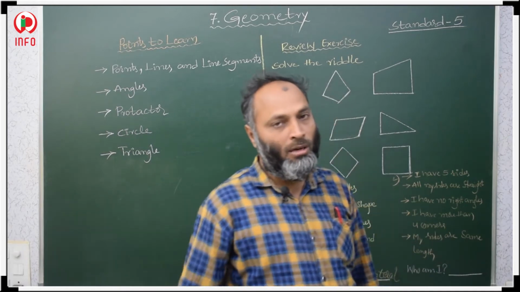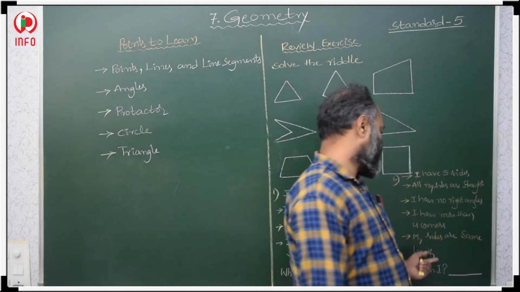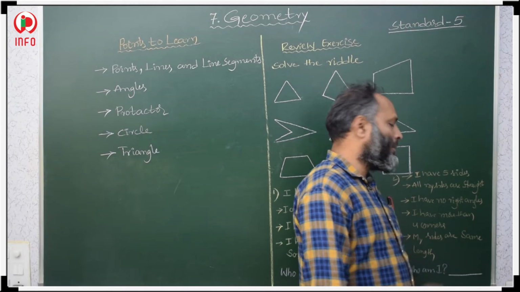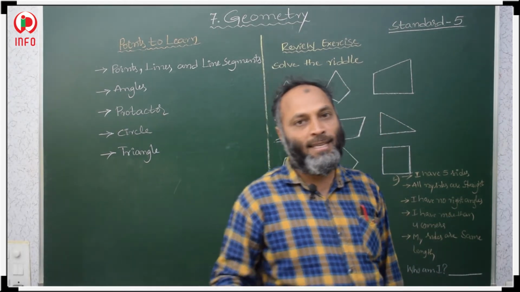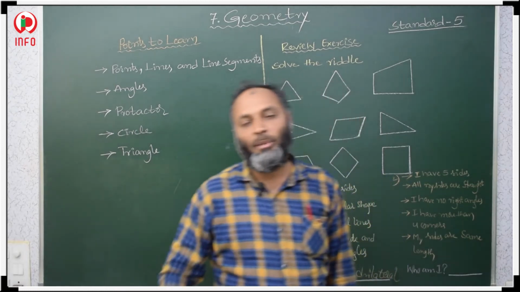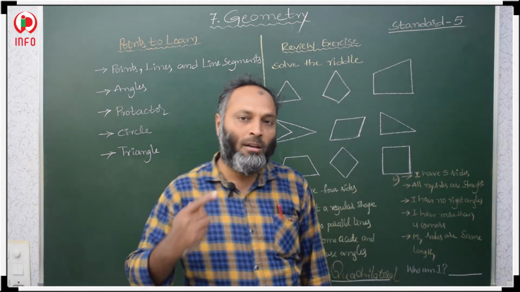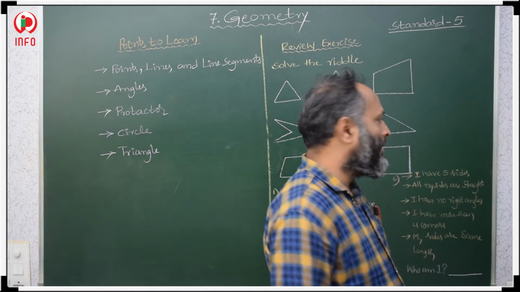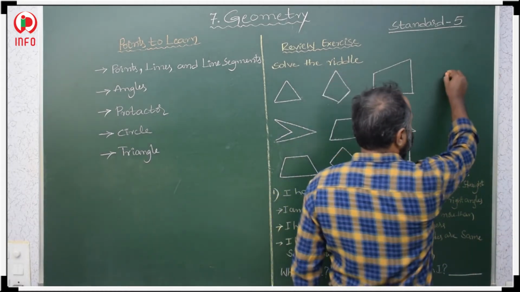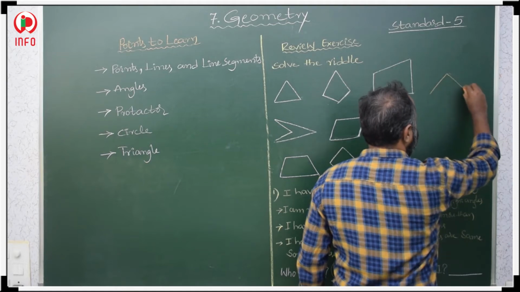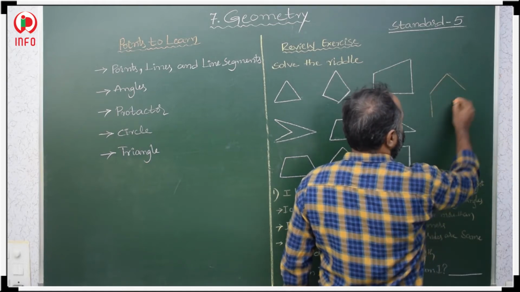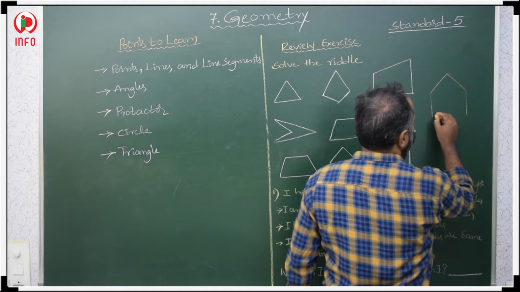So what kind of pentagon? Regular. Why a regular pentagon? My sides are the same length. If all the sides are the same length, that is a regular pentagon. That is a pentagon, but a regular pentagon. So how is the pentagon? First side, second side, two sides equal in length, the third also equal, the fourth also equal, the fifth one.